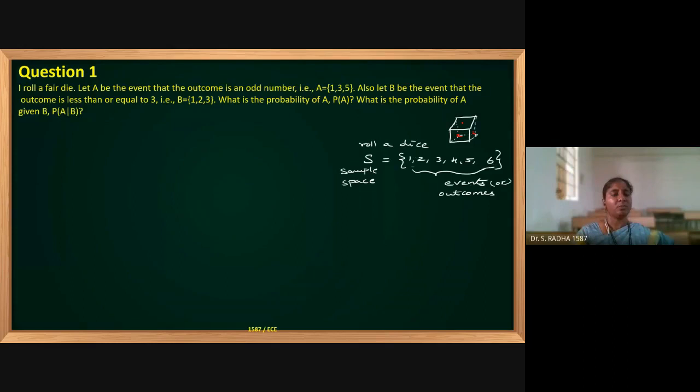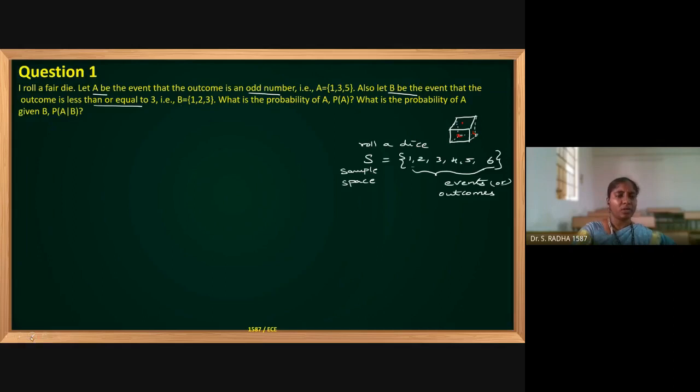Okay. Now, A is an event, which is an odd number. So this is either 1, 3, 5. A is nothing but odd number. And B is an event, it will be less than or equal to 3. Now, what is the probability of A? What is the probability of A given B?